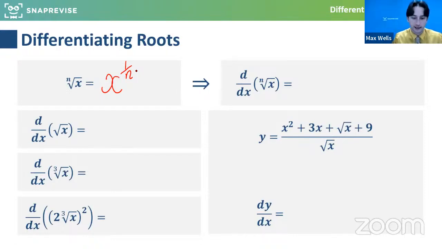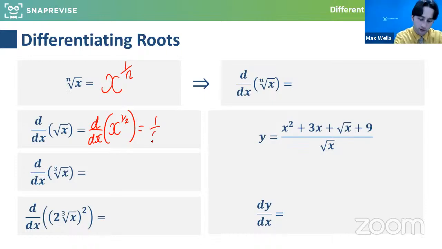x to the 1 over n means the nth root. So if it's just the square root, we can hopefully appreciate that we're looking for the derivative of x to the power of a half. And so what we're going to do is times by the power, drop the power by 1.